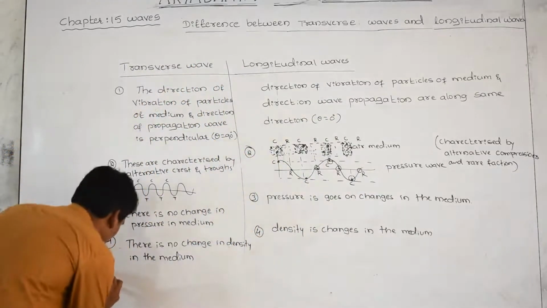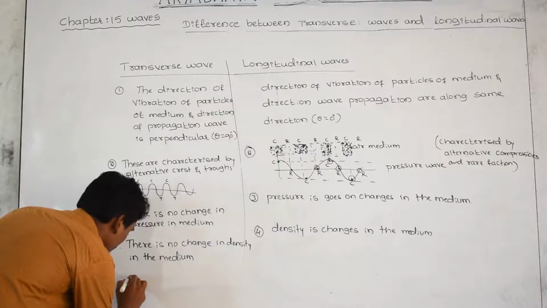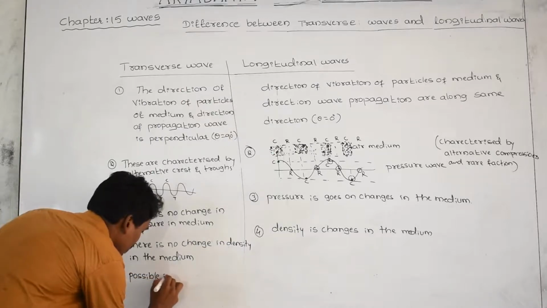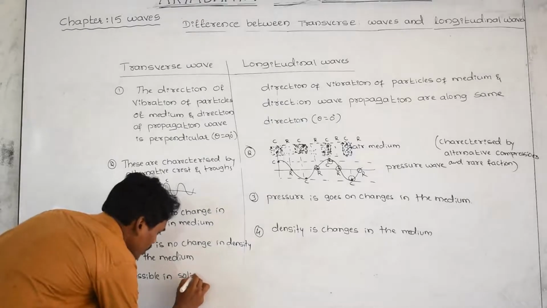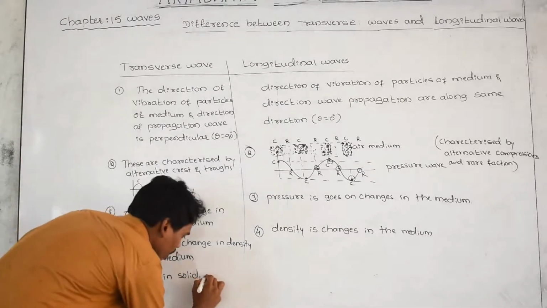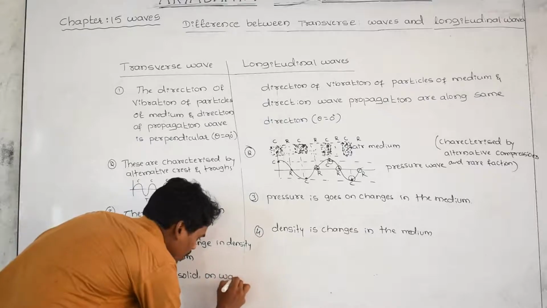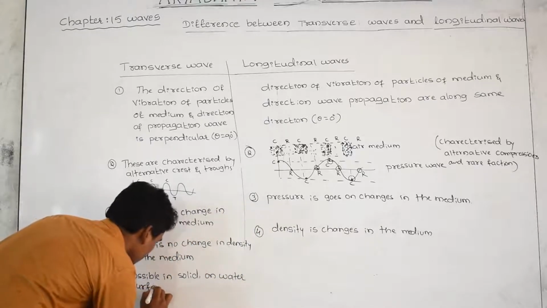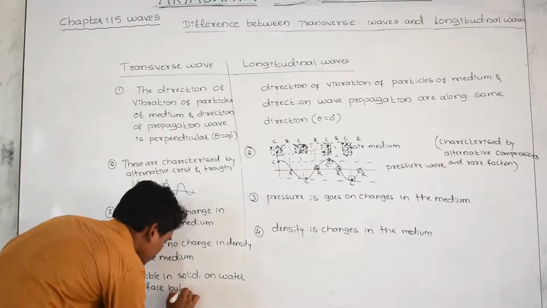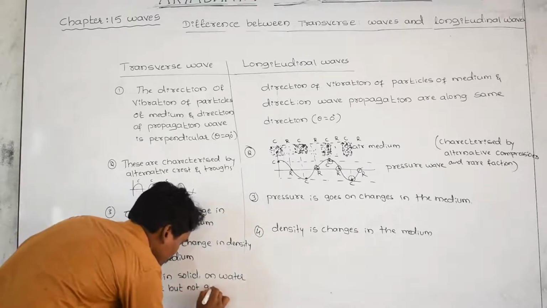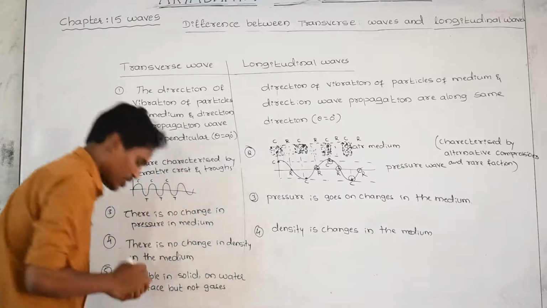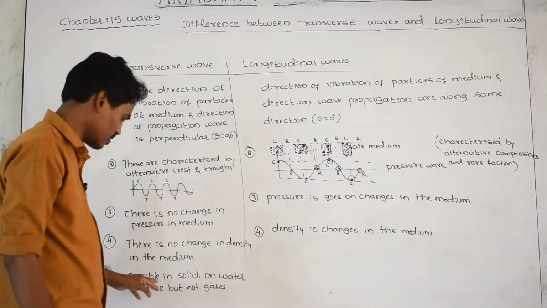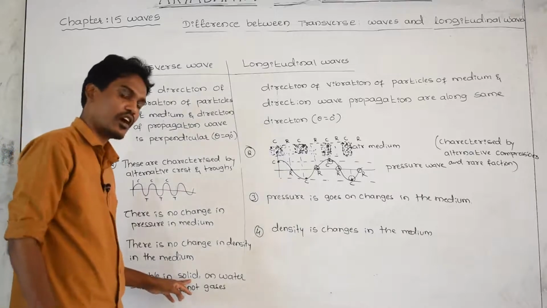And next one, transverse waves are possible in solid medium, in solid and on water surface, but not in gases. Transverse wave can be possible in solid. Yes, how come in solid?